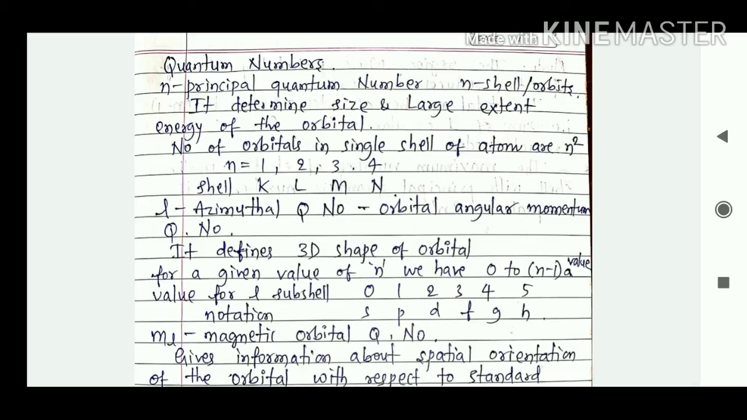So this l represents the azimuthal quantum number. It is nothing but the orbital angular momentum quantum number. It defines the 3D shape of the orbital. For a given value of n, we have l values from 0 to n minus 1. Value of l for subshells is 0, 1, 2, 3, 4, 5. So its notations are s orbital, p orbital, d, f, g and h orbital.